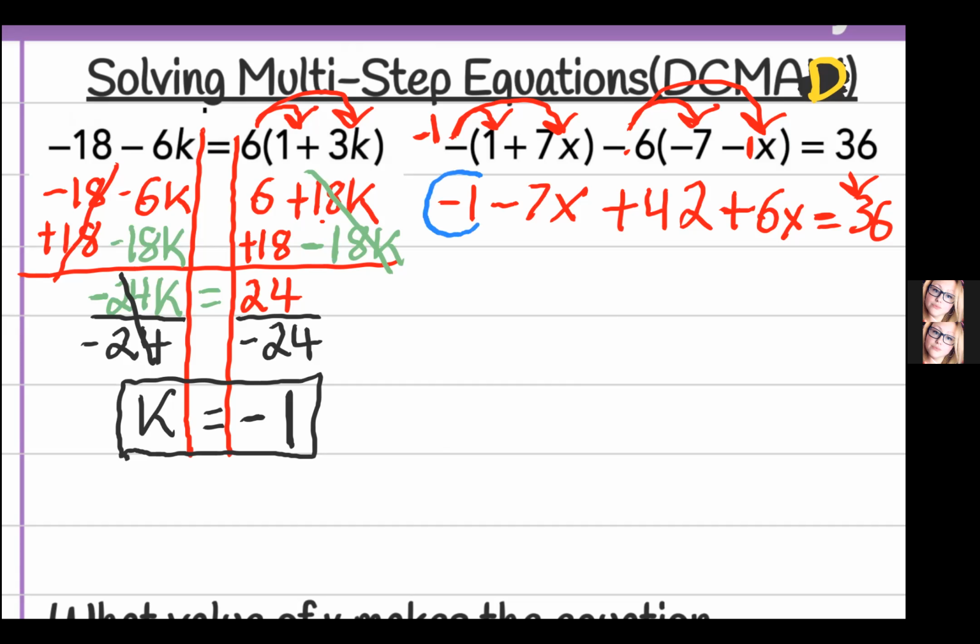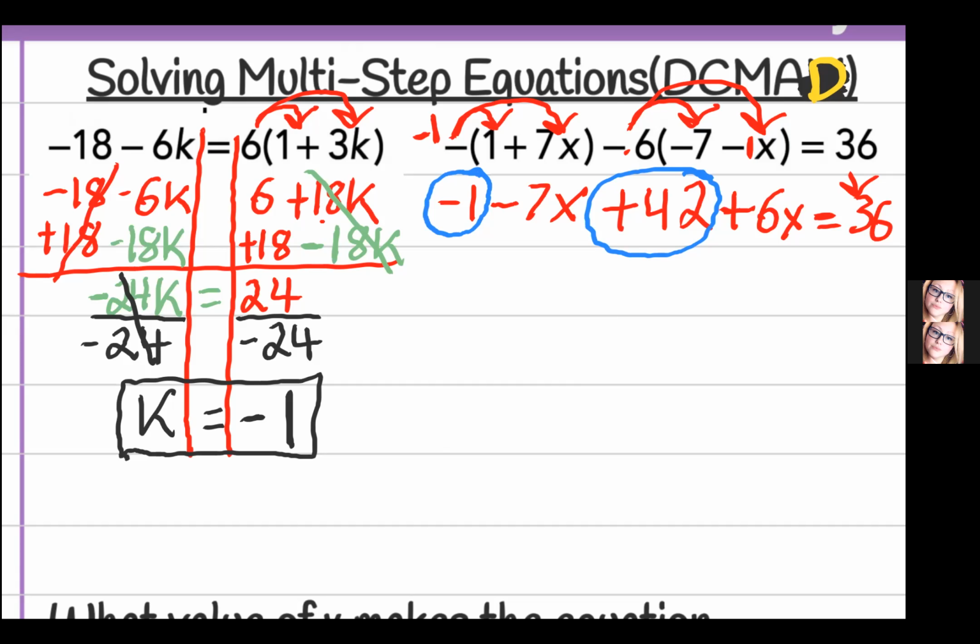So I'm going to circle my like terms that are constants. And anytime I circle, I always circle the sign, whether addition or subtraction, in front of it, because that keeps me on track. Because if I were to add them or subtract them and I don't use the right symbols that are in front of them, my answer will be wrong.